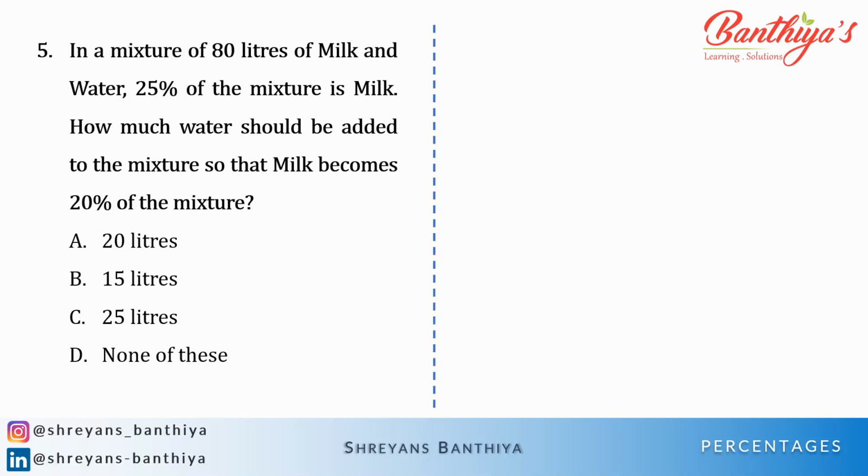In a mixture of 80 liters of milk and water, 25% of the mixture is milk. How much water should be added to the mixture so that the milk becomes 20% of the mixture? Now this is a very simple question of the mixtures and alligations chapter, but a couple of times it can be asked in the percentage section as well.